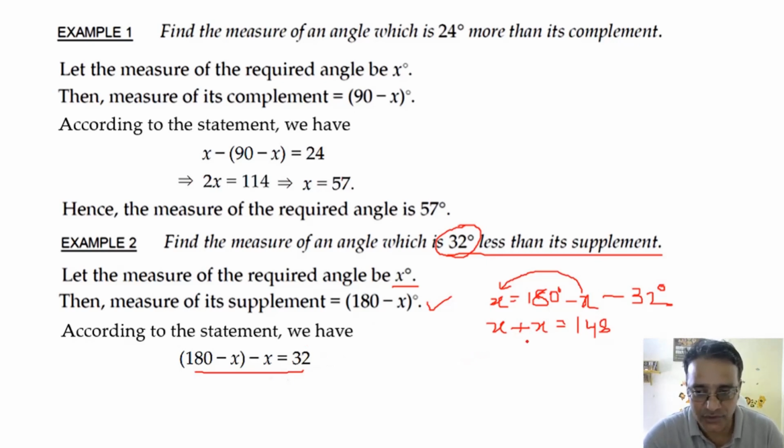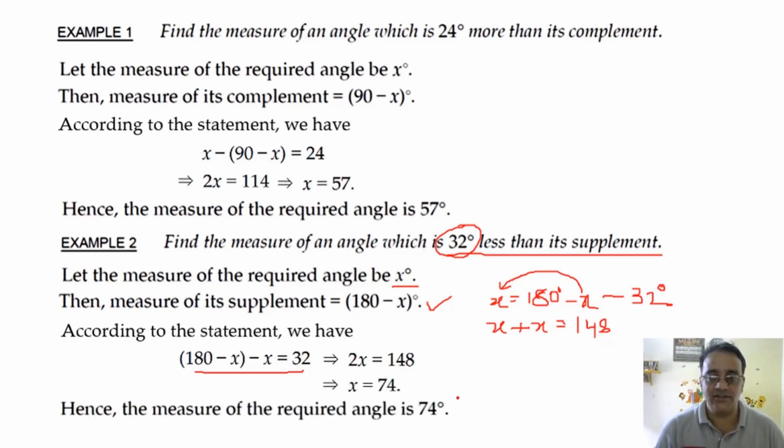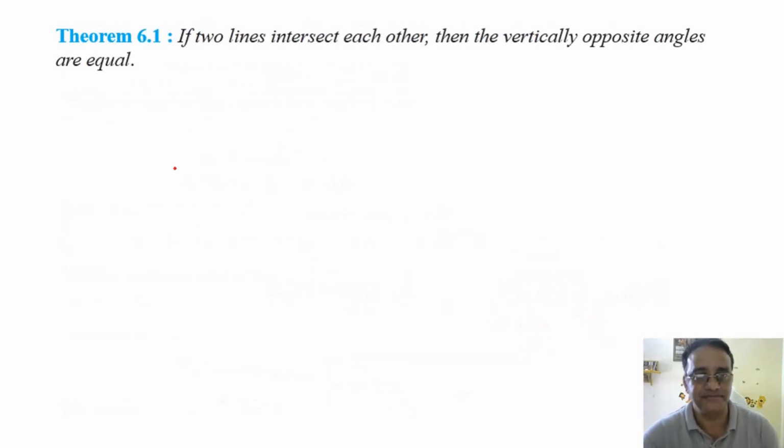Now if you use it, you will get 2x is equal to 148. And what will be the value of x? 74. 74. Hence the measure of the required angle is 74. Okay, so one type of question we have completed, that is a question based on complementary and supplementary angles. Now we'll see one theorem.